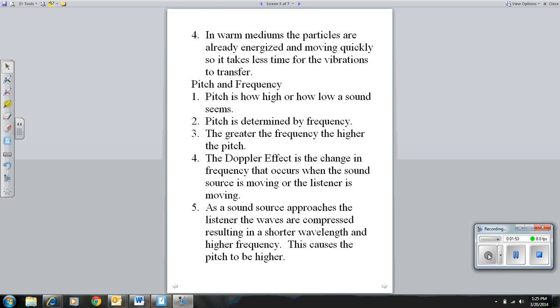The Doppler effect is the change in frequency that occurs when the sound source is moving or the listener is moving. As a sound source approaches the listener, the waves are compressed, resulting in shorter wavelengths and therefore higher frequency. This also causes the pitch to be higher.